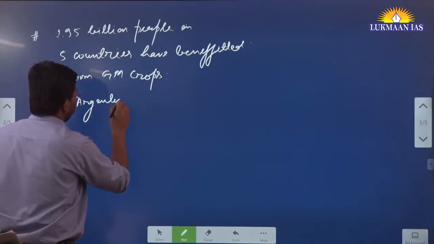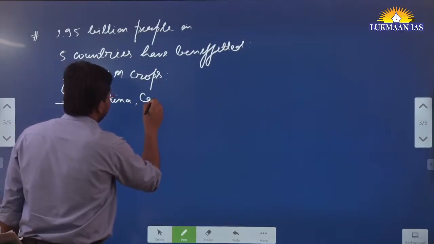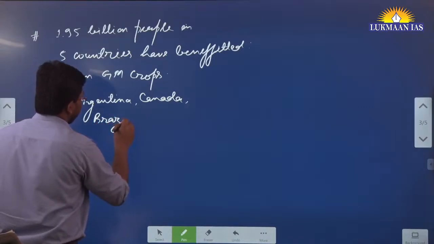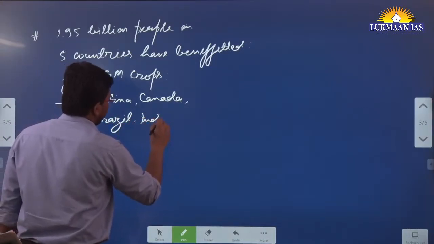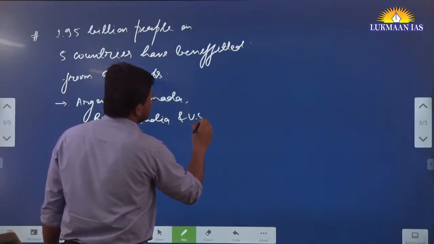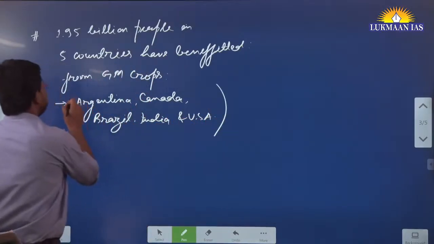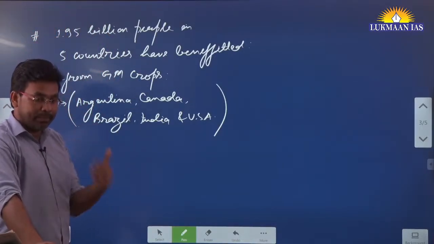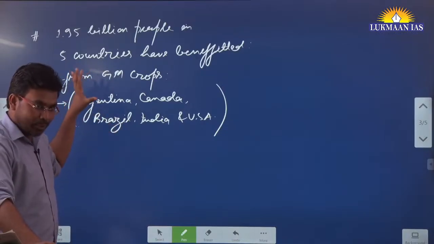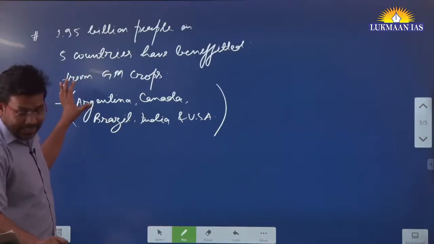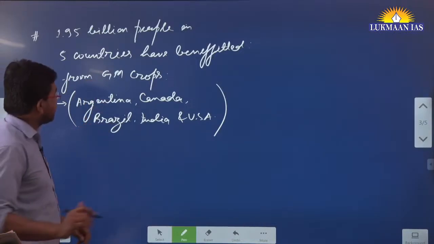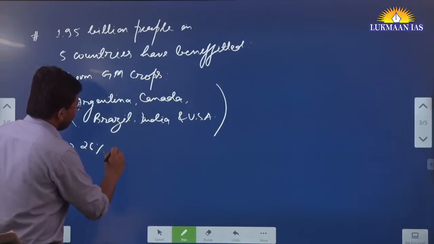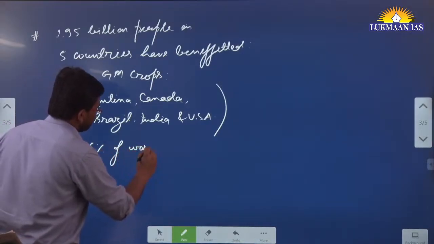Argentina, Canada, Brazil, India and United States of America. So in these countries, 1.95 billion people have benefited from genetically modified crops. They say it has benefited around 26% of the world's population.